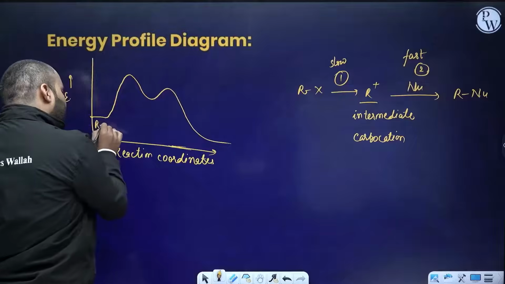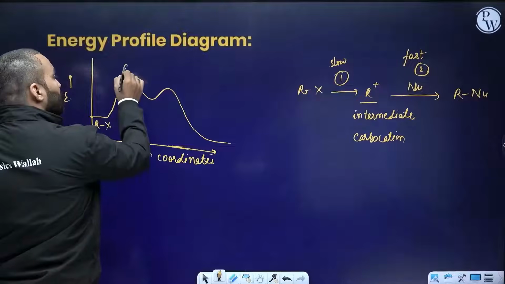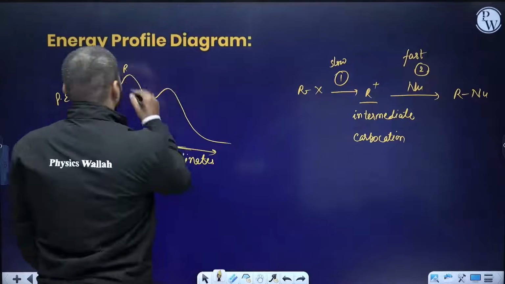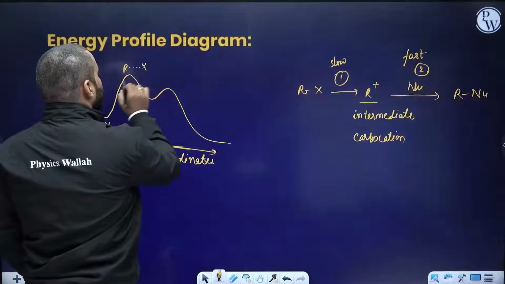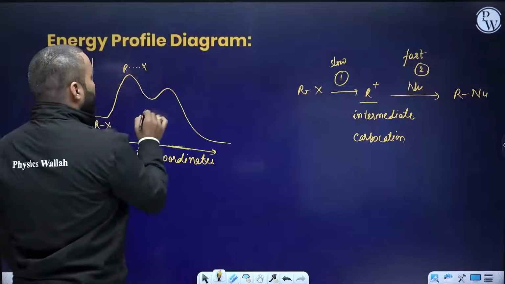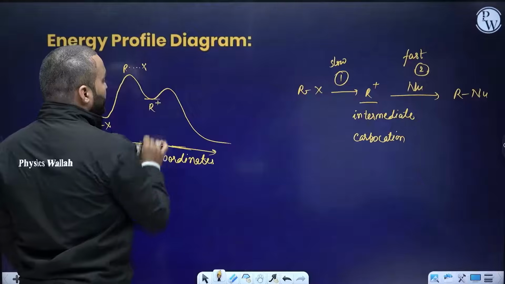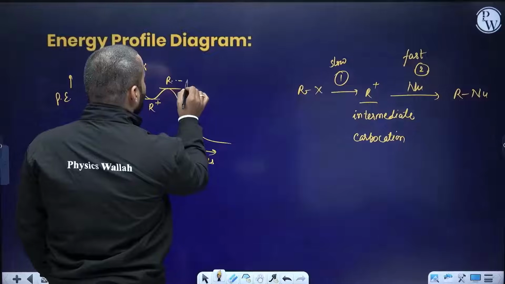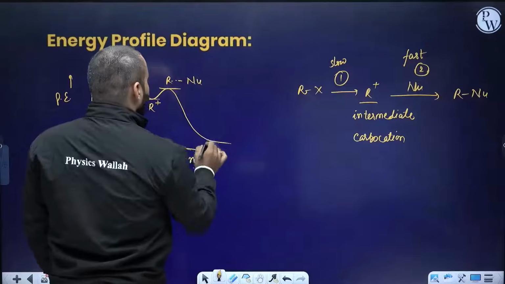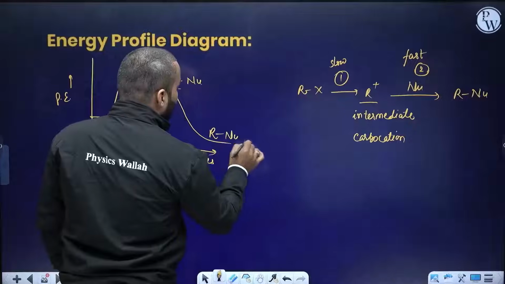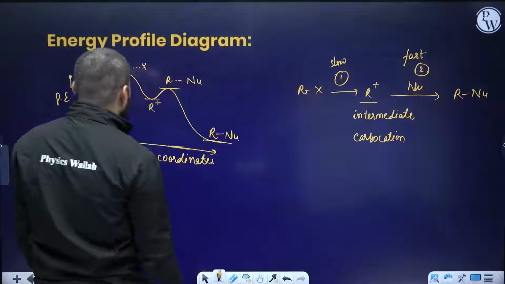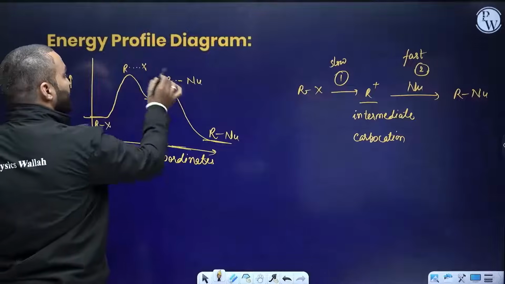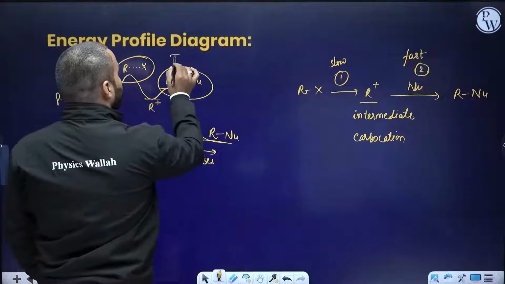This is my RX. This R–X bond is just about to break, so let's use dashes: R----X. This is your intermediate, R with a positive charge. And here again R is just about to form a new bond with the nucleophile. So this is your R–nucleophile bond formed. This is your product. This is your reactant. This is your intermediate. Those are your transition states. These two are known as transition states.